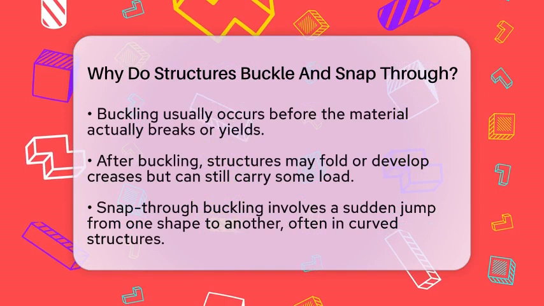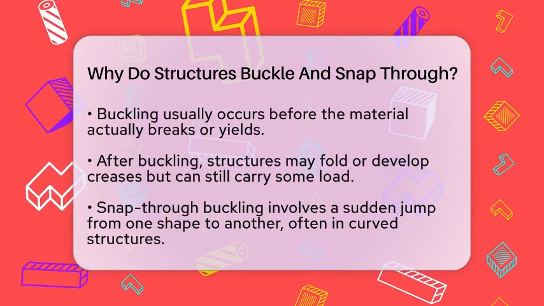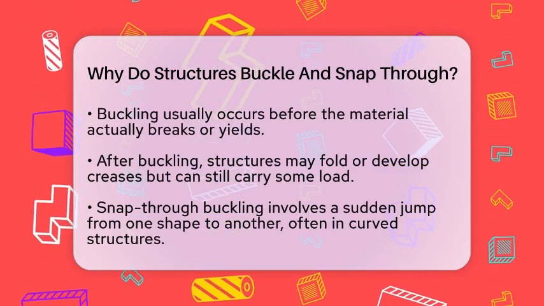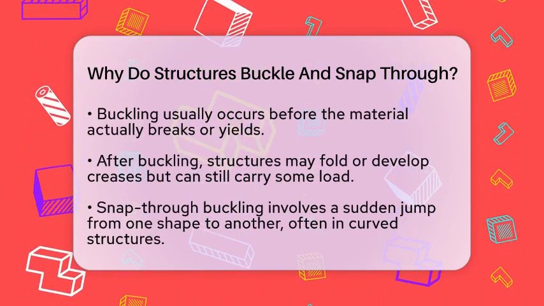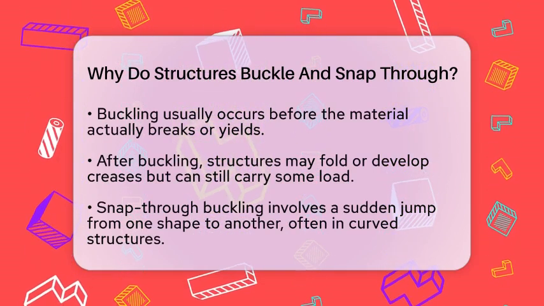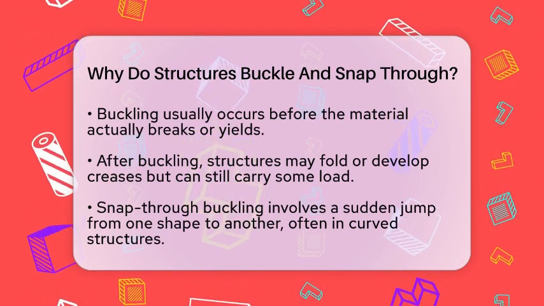Different types of buckling include column buckling, where long columns bend sideways, local buckling, which affects small parts like flanges or webs in beams, and snap-through buckling, where a curved structure jumps from one shape to another suddenly.